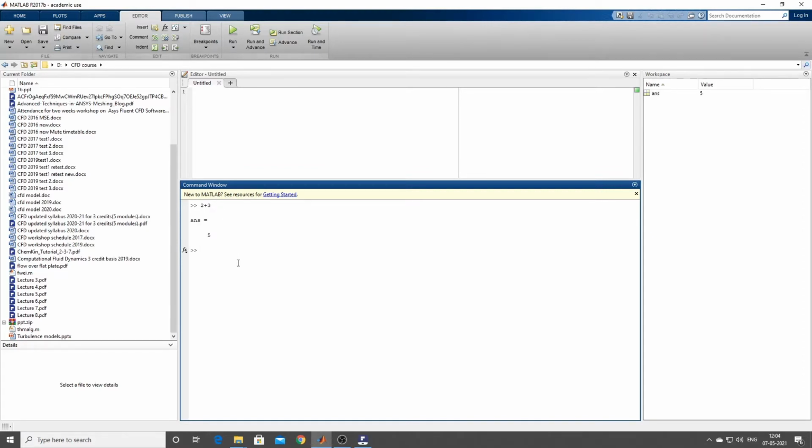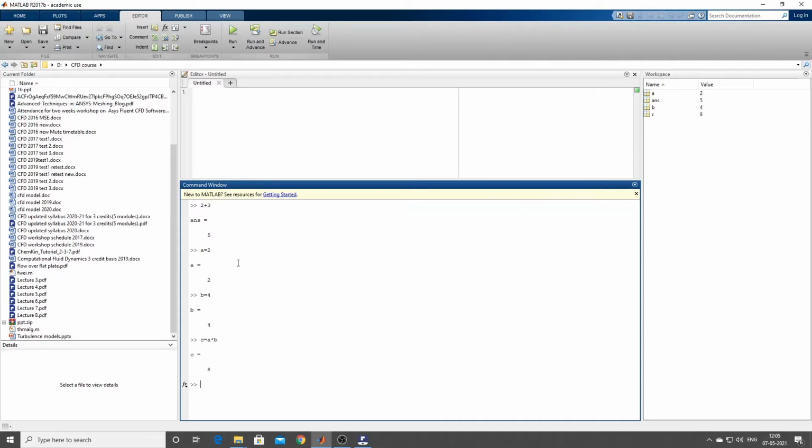Suppose I want to store a value in some variable. In MATLAB, please understand, we have to store the value in a variable. Suppose a equal to 2, enter. Similarly, b equal to 4, enter. Then I create a relationship between a and b, and that value also has to be stored in a variable. Suppose c equal to a star b. What do you mean by a star b? A into b. Now what should the answer be? 4 twos are 8, yes or no? You can see 8.